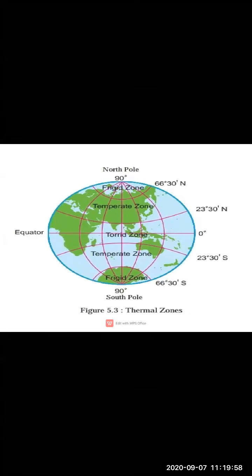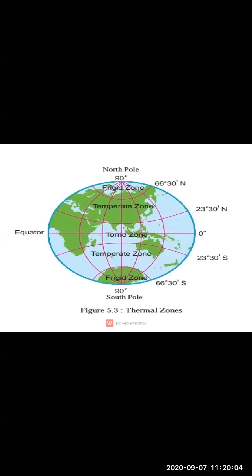For example, their effects will be for only the torrid zone, only the temperate zone, or only the frigid zone.